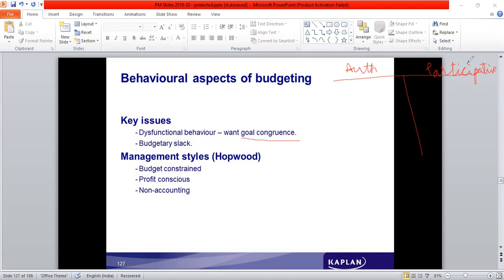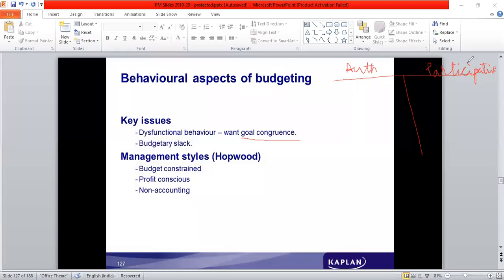So including inefficiencies, excess cost, wastages, and loose standards into the budget is budgetary slack. Why? Because this is a participative style of budget, and evaluation would be there in future about whatever figure they have mentioned, whether or not they have achieved that.